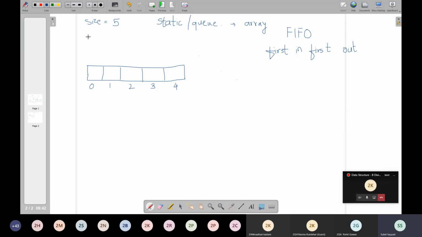Which are those two ends? Front and rear. Now in static implementation of queue using array, initially we keep both front and rear at -1, which indicates that our queue is empty.